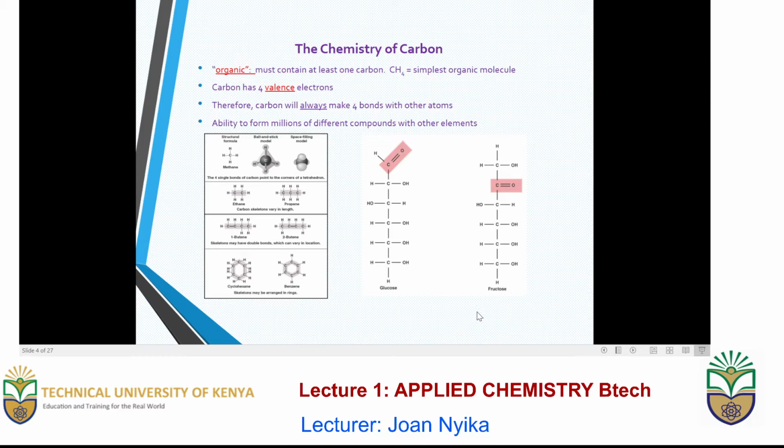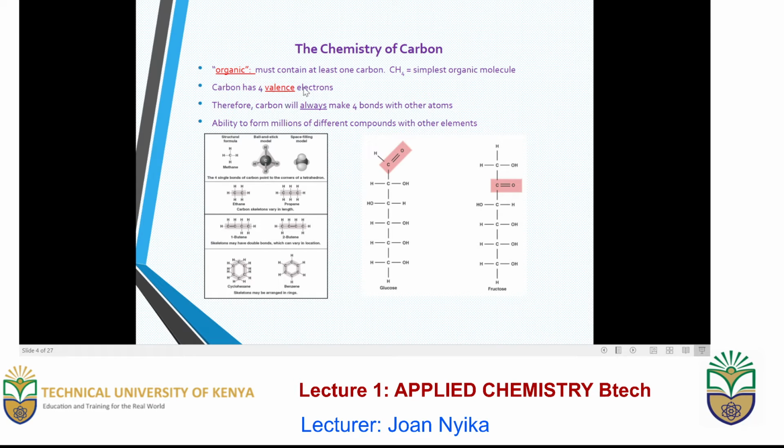But what makes carbon form all those branched, ring, straight, very long or very short compounds or bonds with other elements? Elements that consist of carbon are known as organic compounds. And the simplest form is what we are calling methane, and the structure of methane is as shown below. It consists of carbon and a single bond with 4 hydrogen atoms.